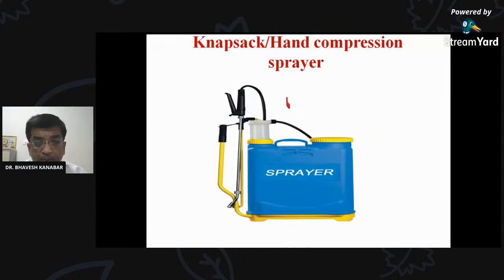This type of pump, the knapsack pump or hand compression sprayer, is used for application of mosquito larvicidal oil. But in the PHC area where this type of pump is not available, a very interesting method of application of the MLO is used, that I am going to show you with the help of a photograph. The method is very interesting.